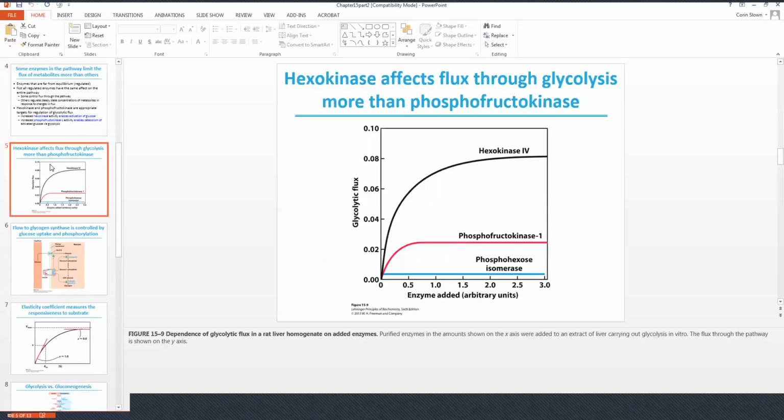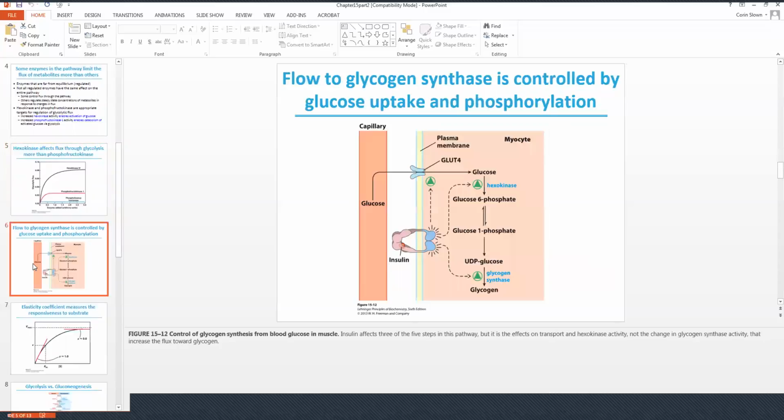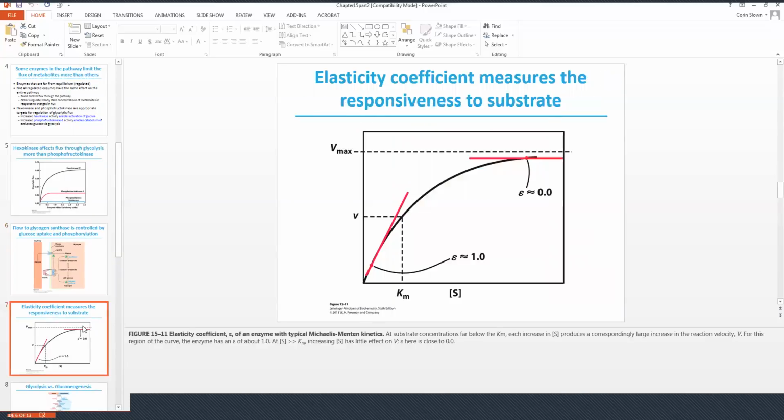If we look at hexokinase in a little more detail, it affects the flux through glycolysis more than phosphofructokinase. Purified enzymes in the amount shown on the x-axis were added to an extract of liver carrying out glycolysis in vitro, and the flux through the pathway is shown on the y-axis. If we look at the flow to glycogen synthase, that's controlled by glucose uptake and phosphorylation. Insulin affects 3 of the 5 steps in this pathway, but it is the effect on transport and hexokinase activity, not so much the change in glycogen synthase activity, that increases the flux towards glycogen.